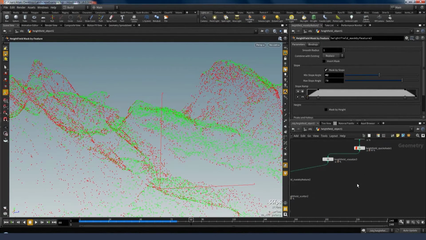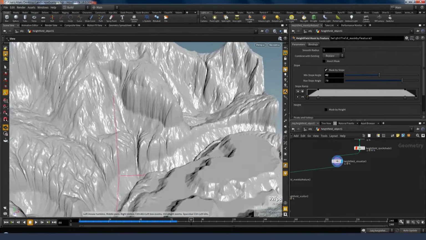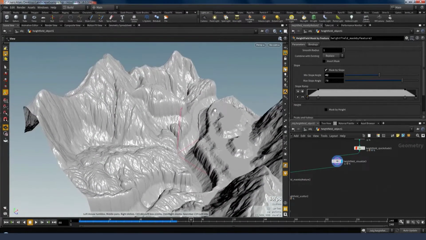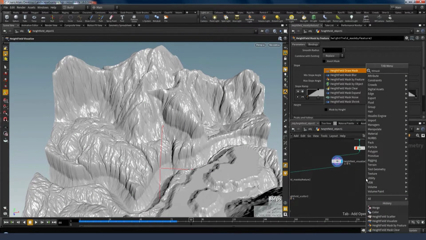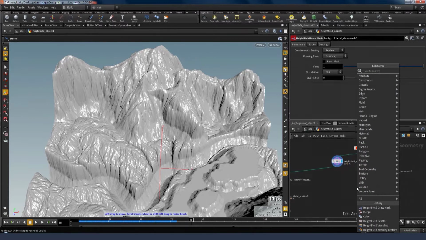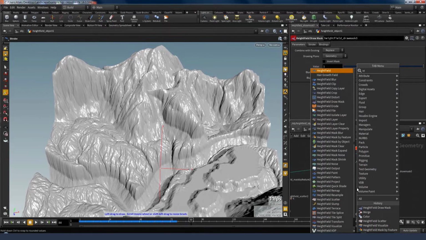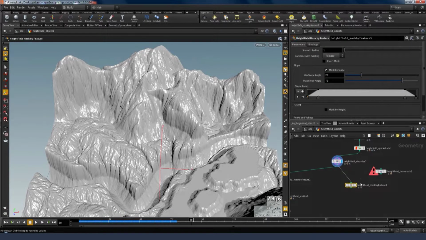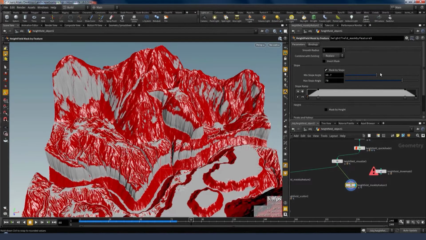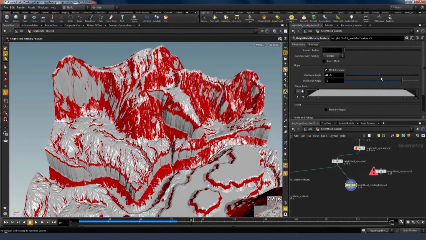But you could also use this as a source for something. So, for instance, let's say I wanted to create kind of an avalanche on part of my mountain here. I can use that same node, the height field mask by feature. I'm going to pick the sides of my mountain because that's obviously where avalanches occur.